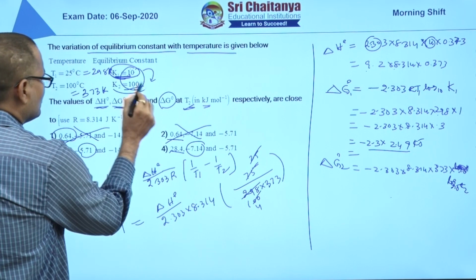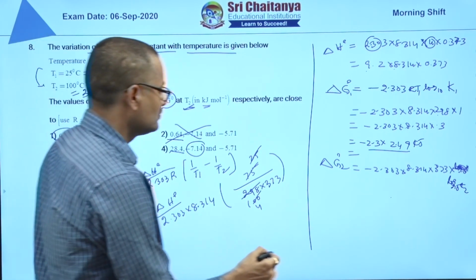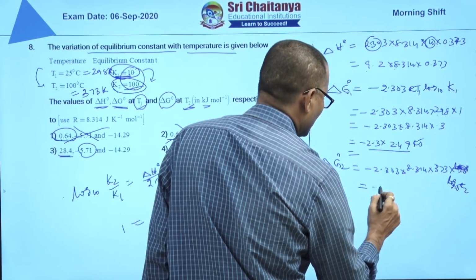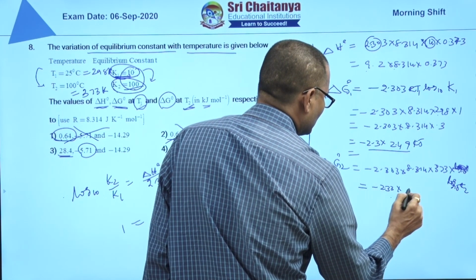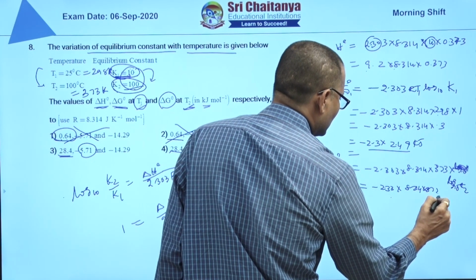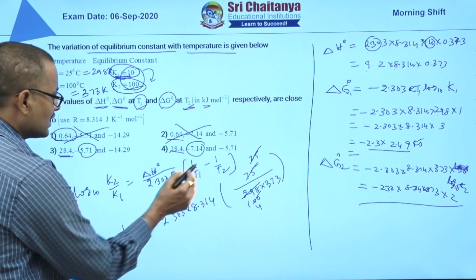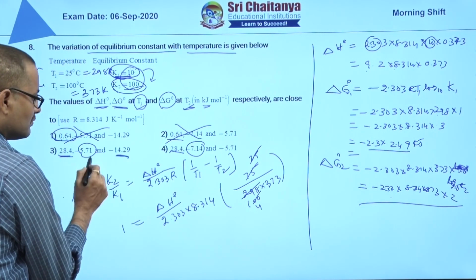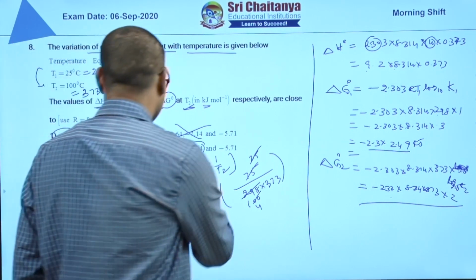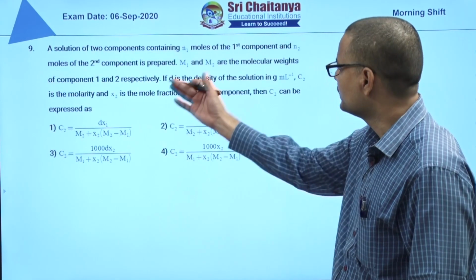Log K2 is equal to log 100, means log 10 power 2, that is 2. That is 2 means what you say? Minus 2.303 into 8.314 into 373 into 2. So the second value should be higher than, more than double the first value. So answer is 3, answer is not 4. Answer is 3. Now you see the ninth question.